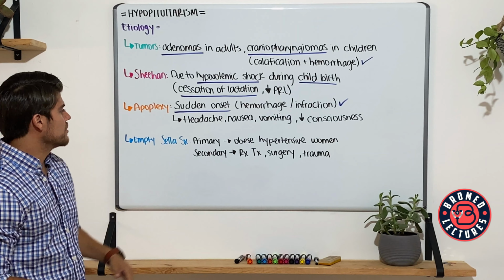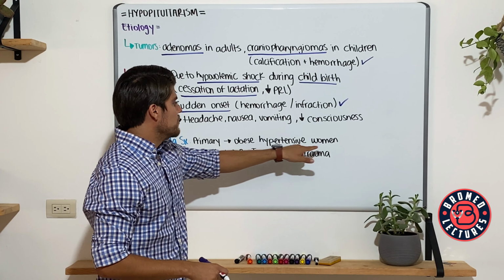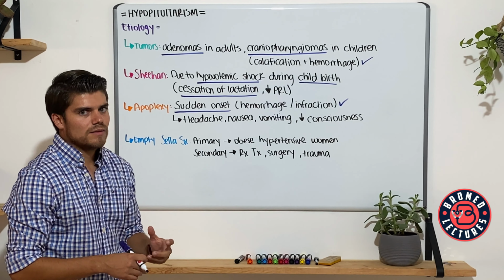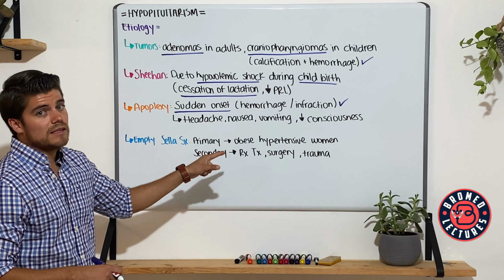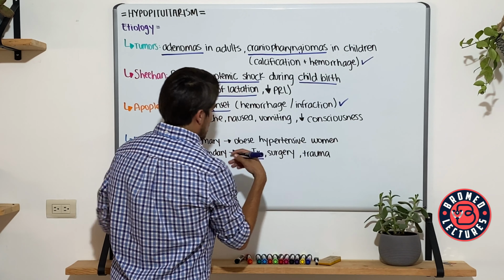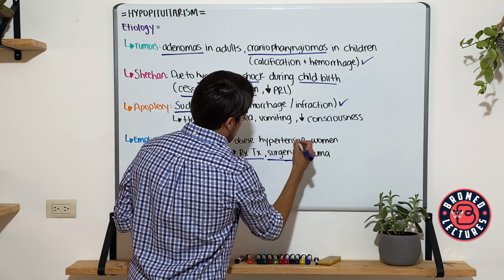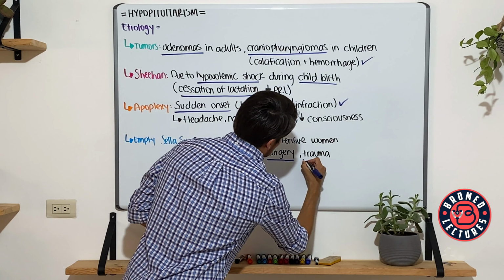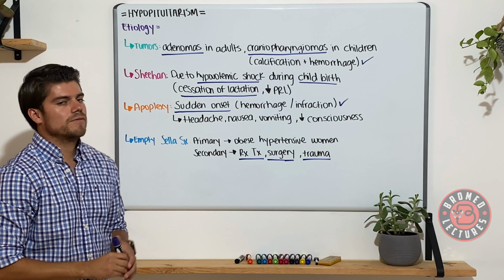In empty cell syndrome, there's an association to primary etiology with obese hypertensive women. And although we don't really know the exact mechanism, it is suggested that it is the subarachnoid tissues that outgrow the position of the gland, leading to atrophy. And for secondary, you have radiation therapy. For any other tumor, it can be the ones mentioned in here, surgery, especially if it is due to one of the tumors in here, or trauma. A direct blow to the gland leads to loss of function.